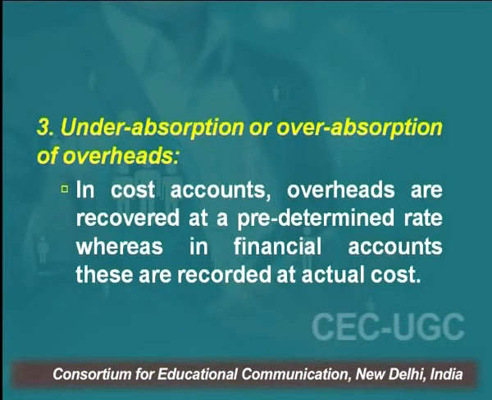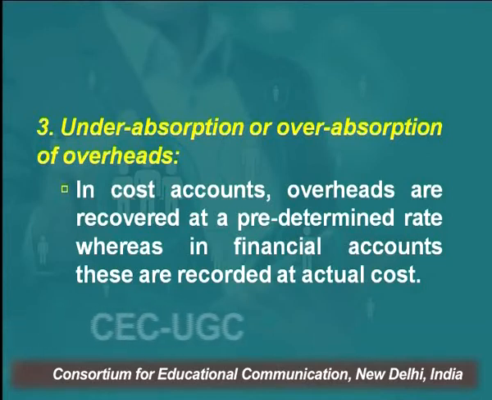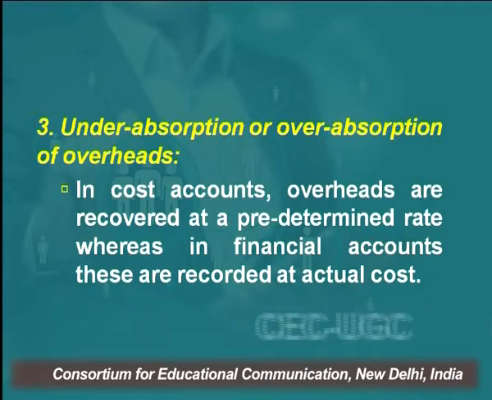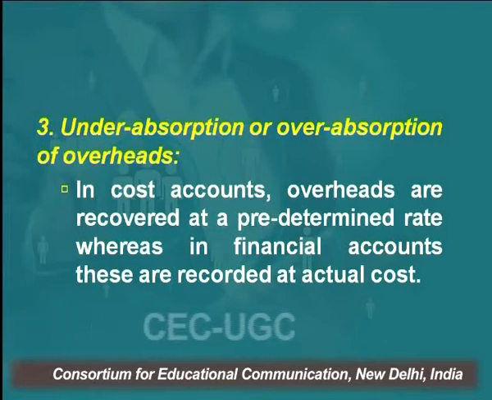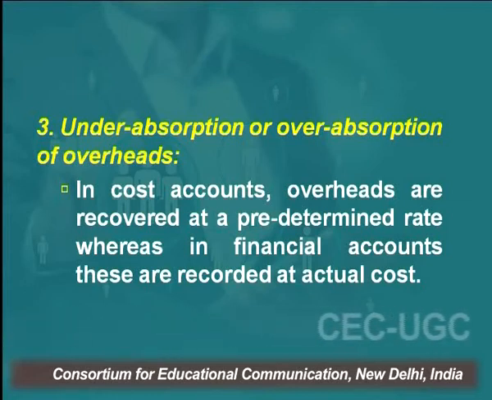The third broad reason is under absorption and over absorption of overheads. If you recollect, when we were discussing overheads, I said in cost accounting, overheads are absorbed at a predetermined rate. It may be machine hour rate, which is very popular. It may be direct wages rate. It may be any basis. But you charge the overhead expenses in cost accounting on a predetermined basis. The most popular basis is machine hour rate.